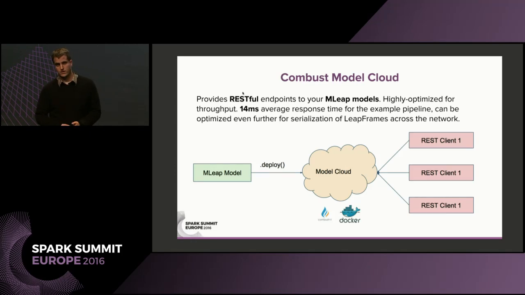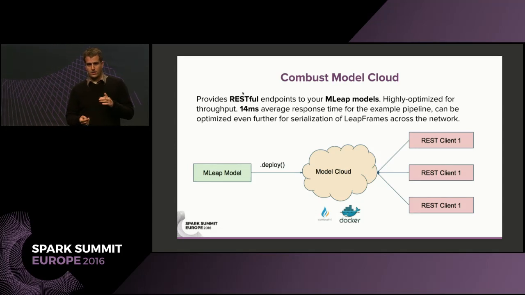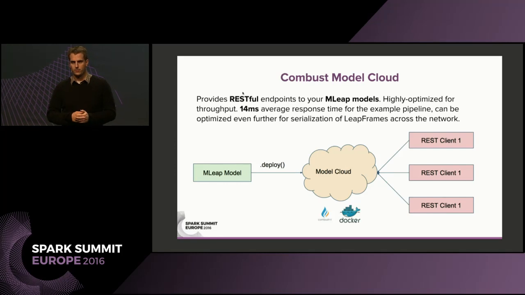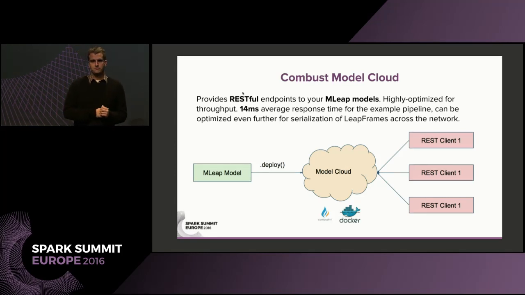Combust ML Cloud, this is those API servers that we were showing you. And actually, this is a little bit more than what we were showing you. This is a cloud of model servers that's going to be automatically scaling for you on Mesos, on AWS. We want to open source a lot of the model server code that we're writing. We just need to clean it up a bit and add some stuff to it, document it before we do release it. Like we showed you before, it's literally just one line, .deploy your Spark transformer pipeline, and then you have a running model in our API servers.